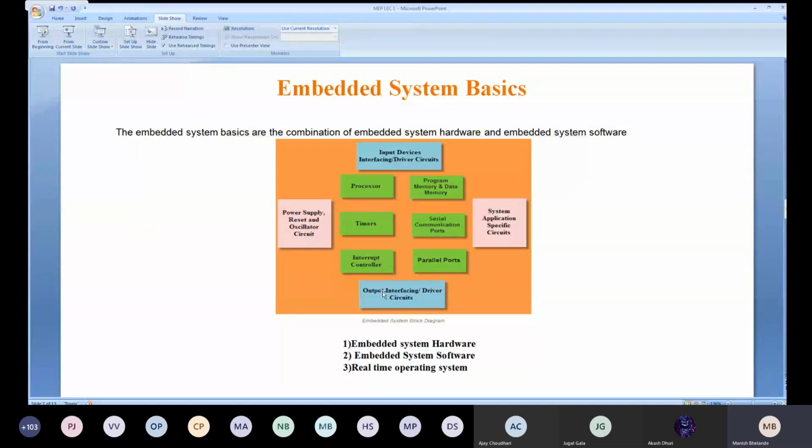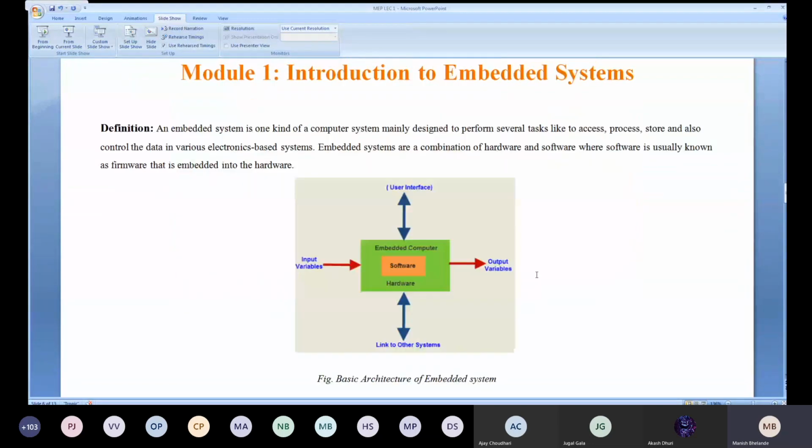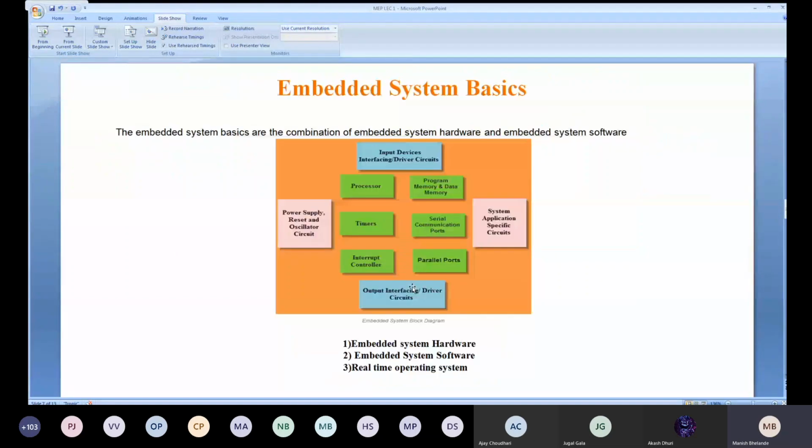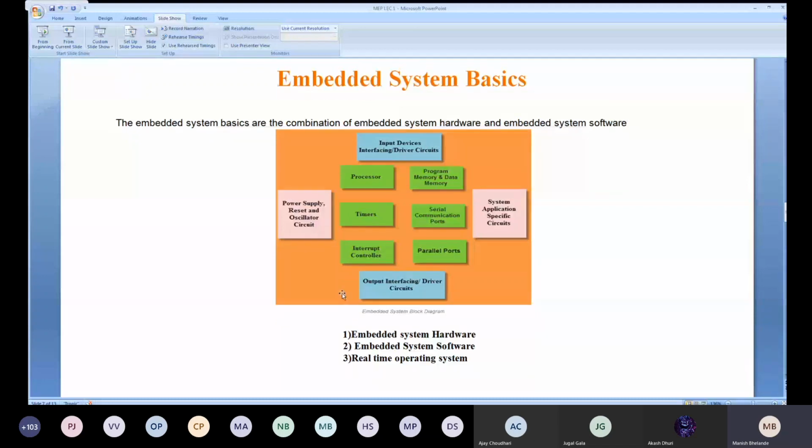Here you are having the output interfacing driver and circuit, means this one. Link to the other system and user interface. User interface is nothing but the input devices, interfacing driver circuits, and other link to the other, that is the output interfacing driver circuits. Means how it can get automatically detected. I just told you the plug and play. The processor, the microcontroller, automatically detects the external device that has been attached, and it starts communicating with that device. And the last one is the system application specific circuit.